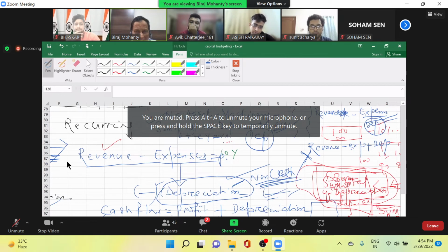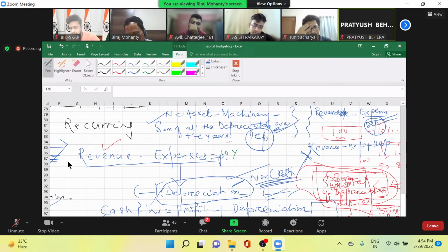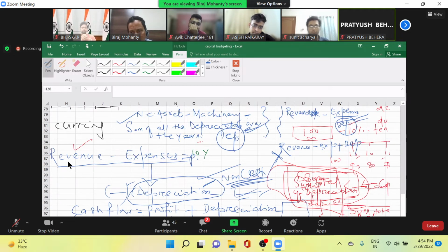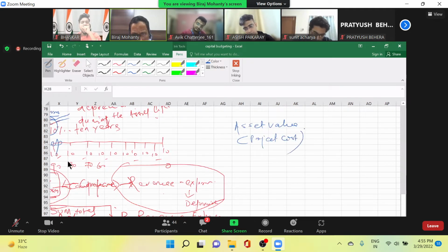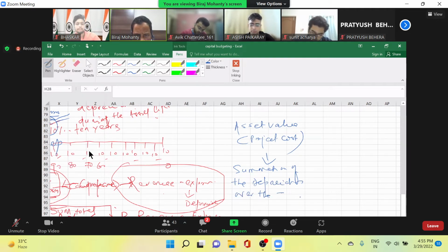Let me write down here: your asset value in the form of project cost is equal to the summation of the depreciation over the asset life. True or not?